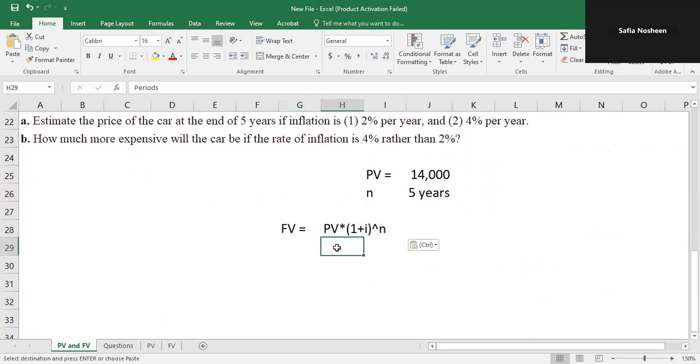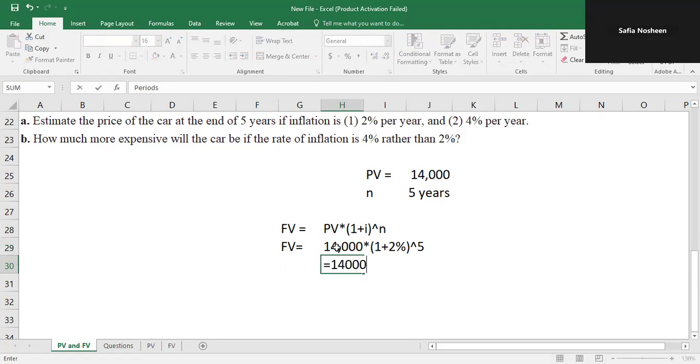The present value is 14,000, and we multiply it by 1 plus 2%, raised to the power 5, as we want to know its value after 5 years. So 14,000 multiplied by 1.02 raised to the power 5.